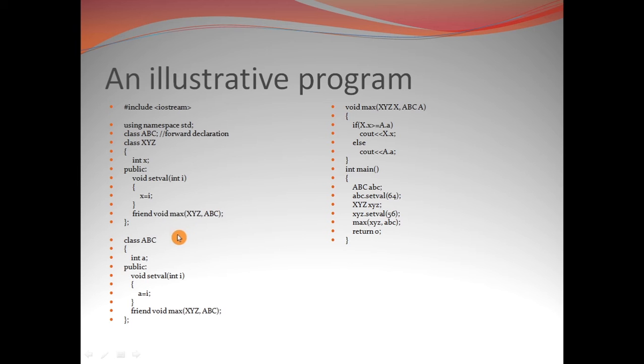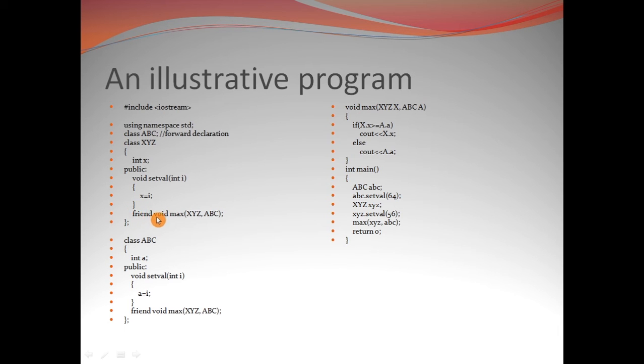So this friend function max has two objects as arguments of the two classes in which the function max has been declared to be a friend. As we have discussed before, at the time of declaration of a friend function we require the keyword friend to be associated with the function declaration.